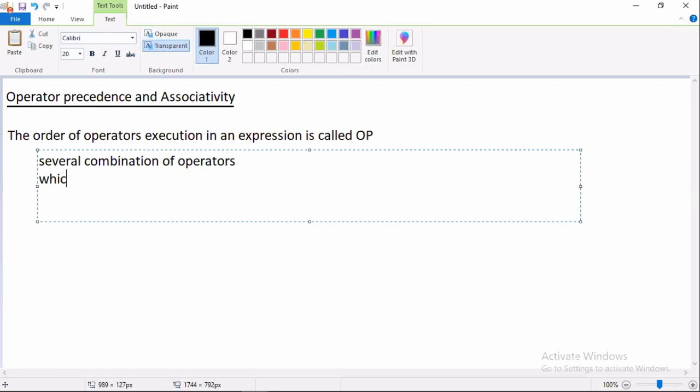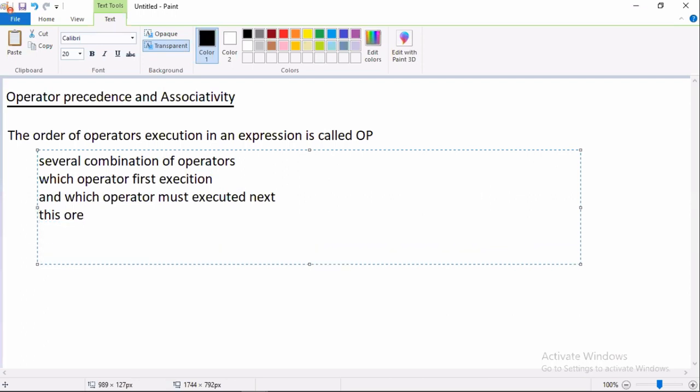Then which operator should execute first, and which operator executes next?